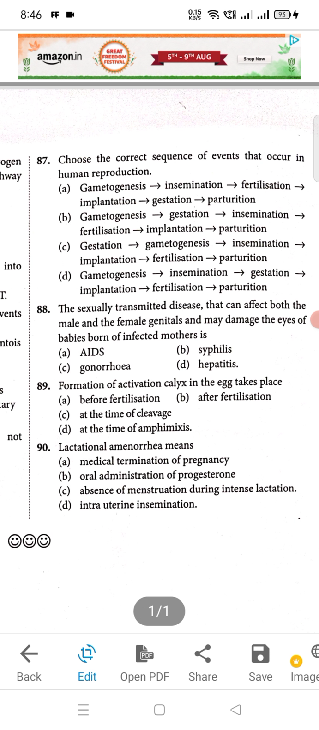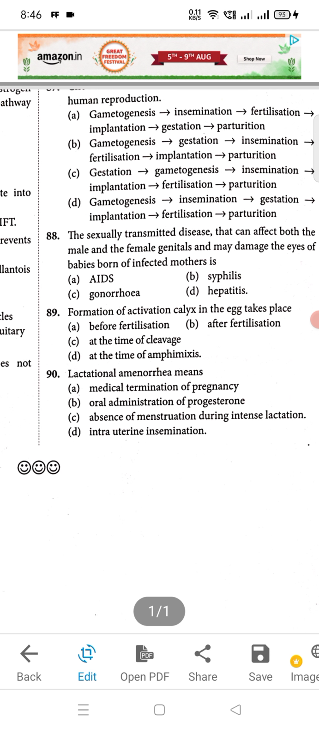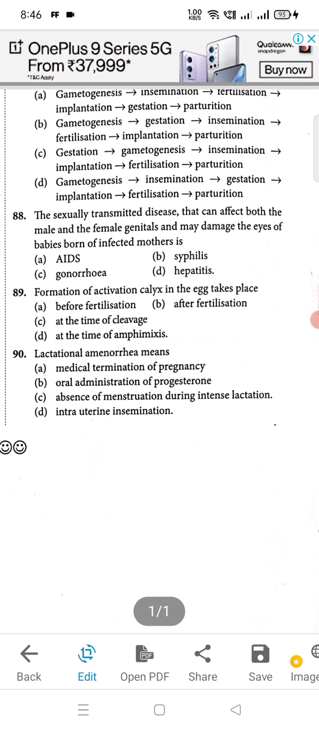Coming to 88, C will be the right option, that is gonorrhea. And 89, last but one, B will be the right option. And last, 90, lactational amenorrhea means absence of menstruation during intense lactation. So the option will be C. Thank you so much.